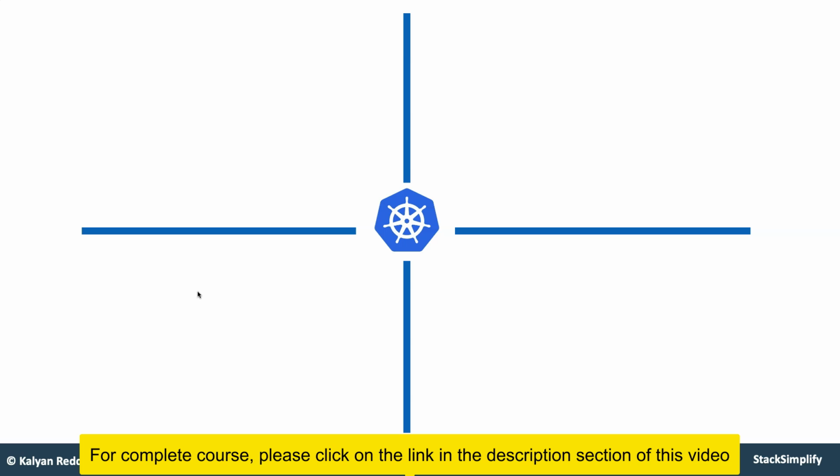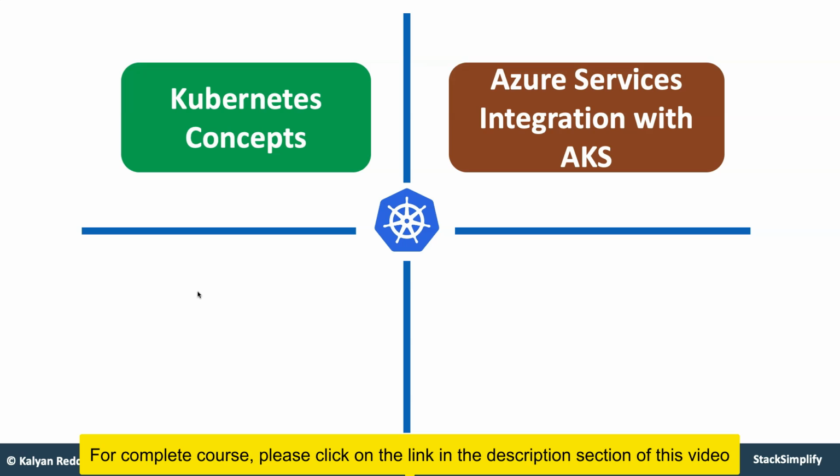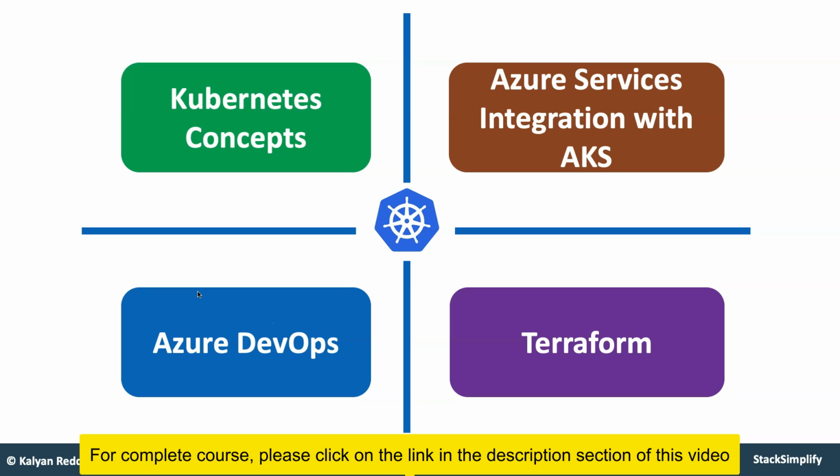So to start with, we are going to see this course in a 4-dimensional way. One is Kubernetes core concepts, and second is Azure services integration with AKS clusters. AKS is nothing but Azure Kubernetes Service. In addition, Azure DevOps for these Kubernetes workloads running on the AKS cluster, and also Terraform, so how to provision these Azure AKS clusters using Terraform. So these are the 4 dimensions we are going to look into.